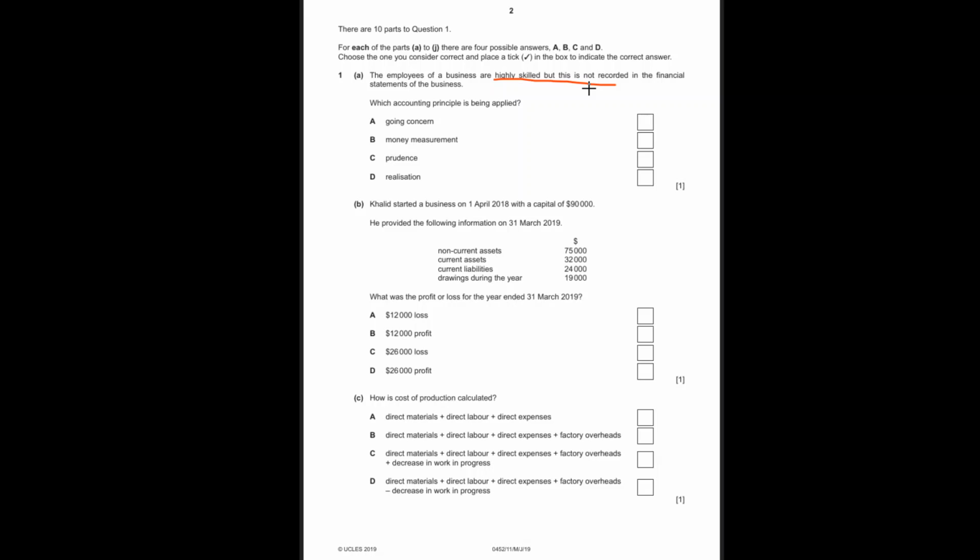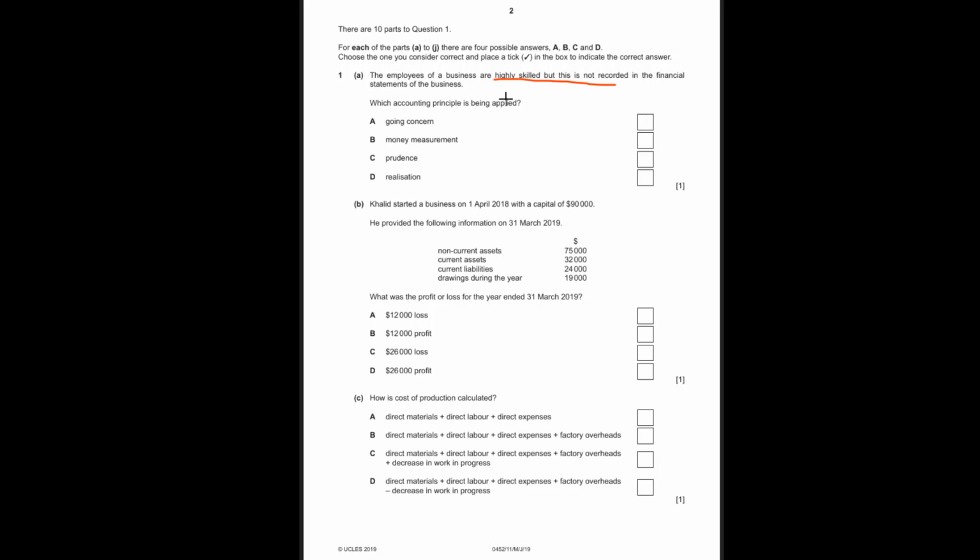Can we record it in our assets? Can we record that I have $10 worth of brain, I have $50 worth of skills, right? Even though you go to the job because of your skills, and you're getting paid, that cannot be recorded in monetary terms. So it cannot be measured in terms of money. That's why we are not recording this. So skills are not recorded. Motivation is not recorded, right?